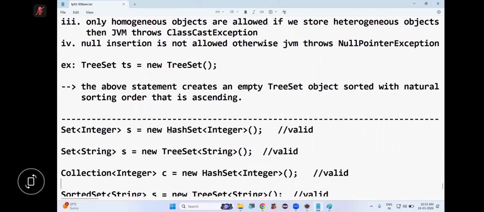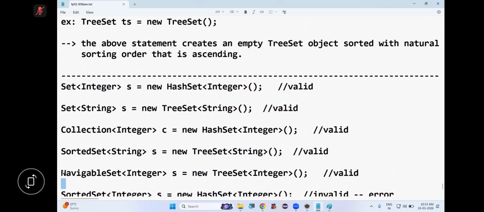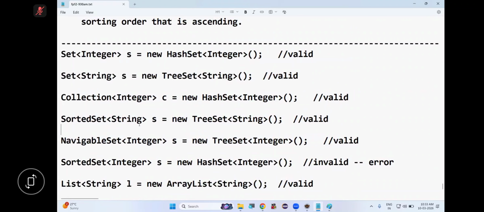Tell me, hash set and tree set, these are implementation classes of set interface or not? So using a set interface reference variable, can we hold a hash set or tree set object? Using a collection interface reference variable, can I hold a hash set object? Using a sorted set or navigable set interface reference variable, can we hold a tree set object? Yes, because tree set is an implementation class of navigable set, which is a subinterface of sorted set.